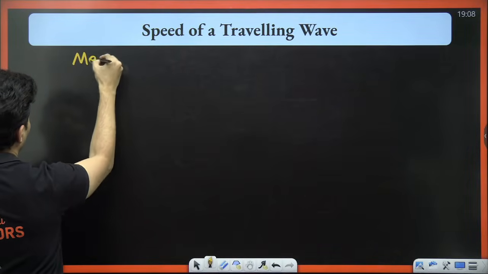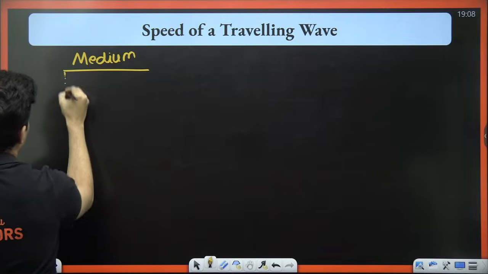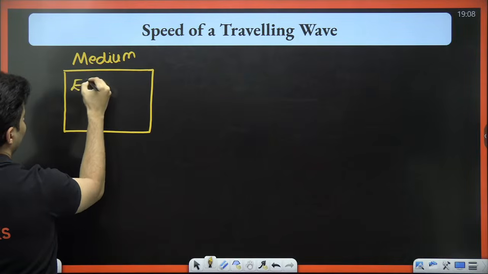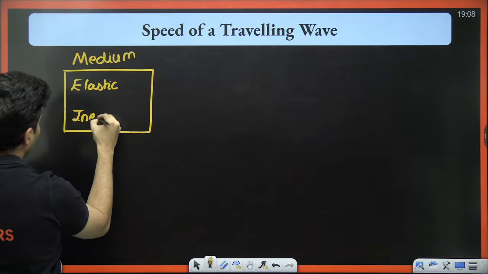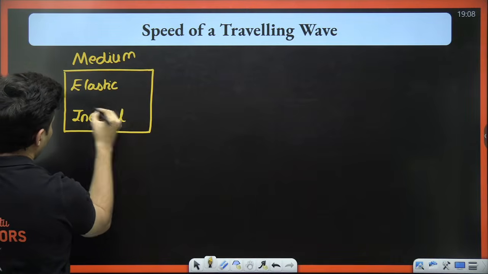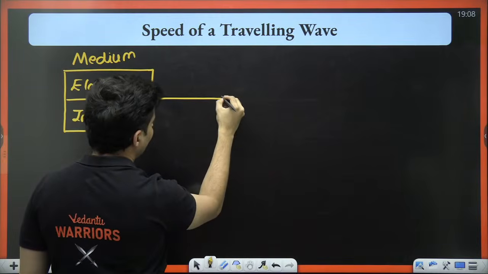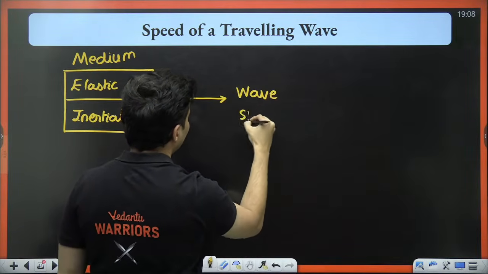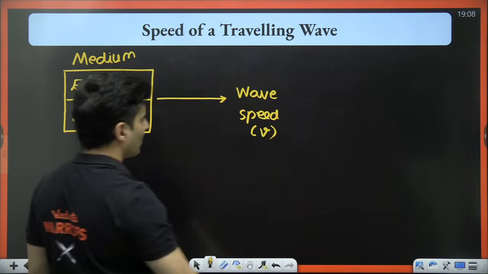We talk about a medium. A medium possesses two kinds of properties, if you remember. One is your elastic property and second one is your inertial property. Both these properties together, they decide the wave speed, which is your V.